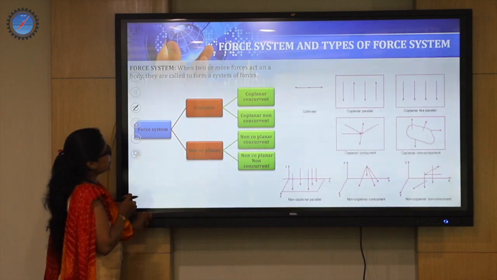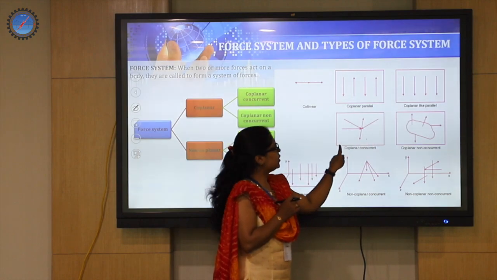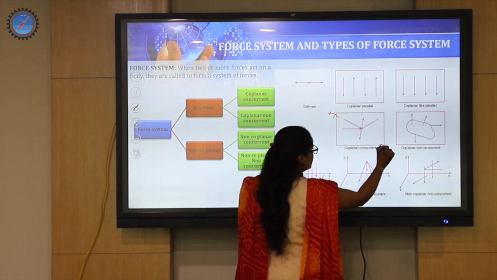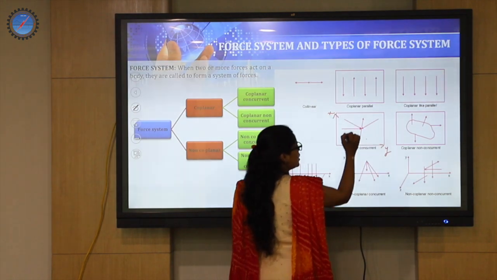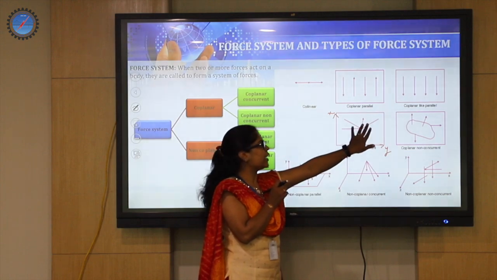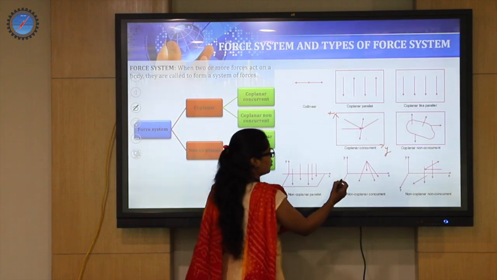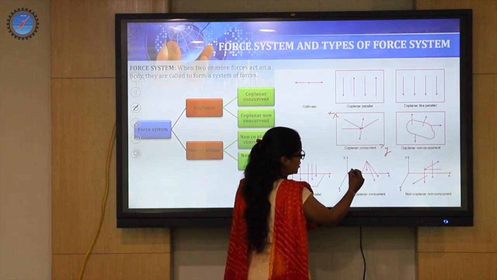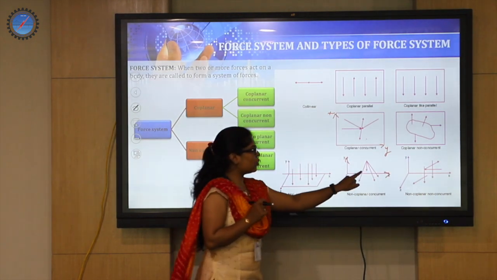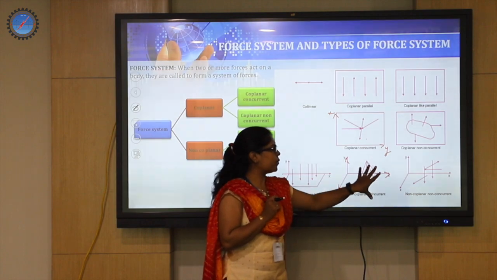Let us discuss with respect to a diagram. Okay, so you can see here, this is called coplanar concurrent. This boundary line designates that it is assumed to be an x direction and y direction. Then these are all the arrows, and I can locate them with respect to x and y coordinates. That is enough for me to locate the arrow. But what happens when we come to this kind of diagram, non-coplanar concurrent? You can look over here. We have a set of forces even. I have x direction, y direction and z direction altogether to locate the position and direction of the forces, correct? So these are coplanar concurrent, these are coplanar non-concurrent.